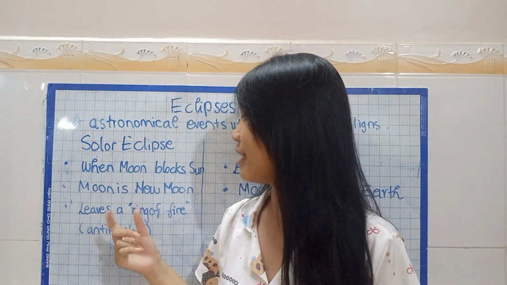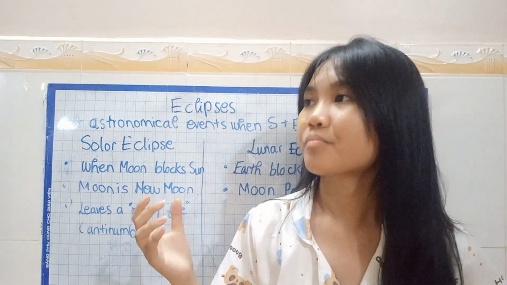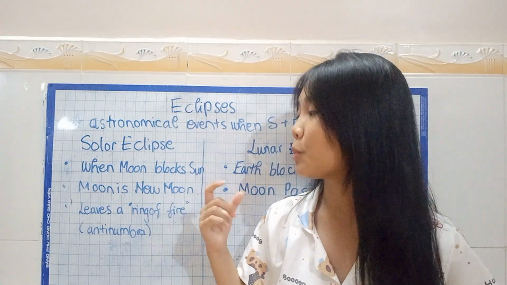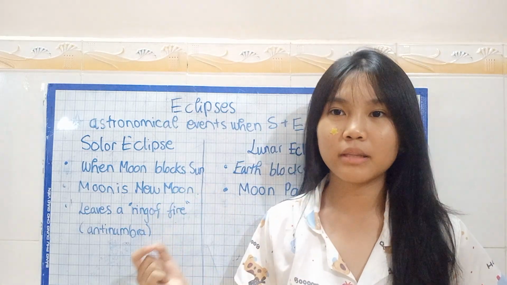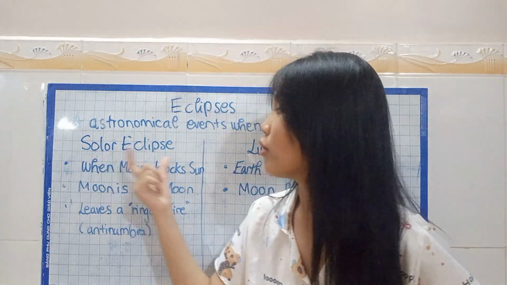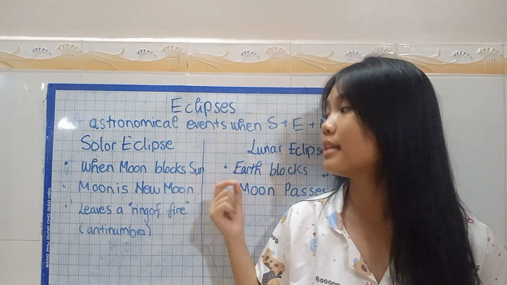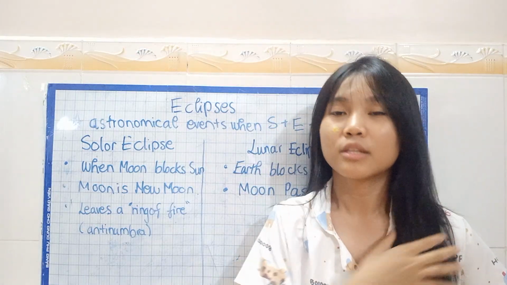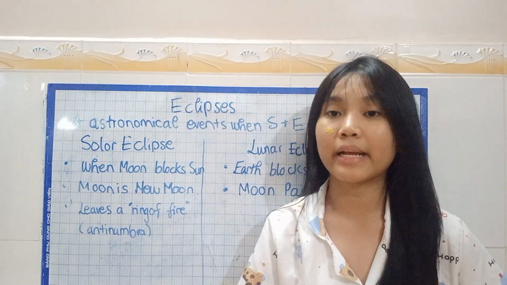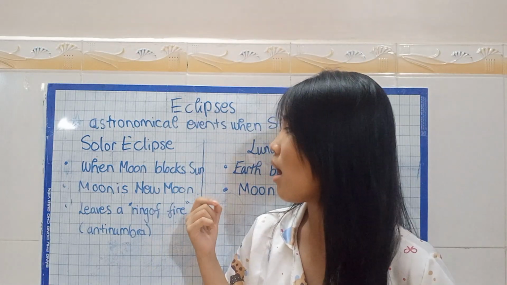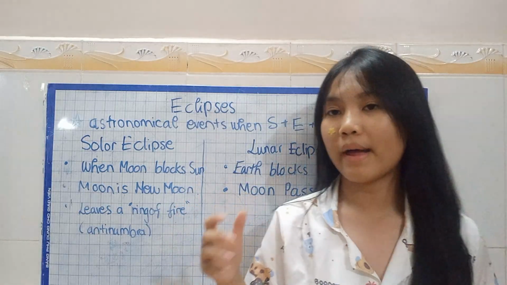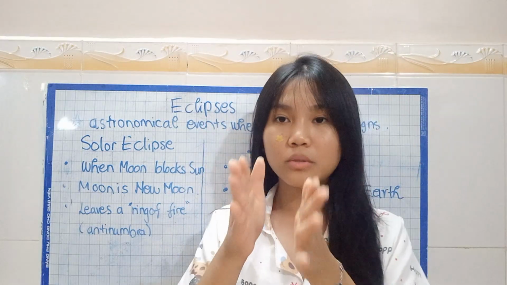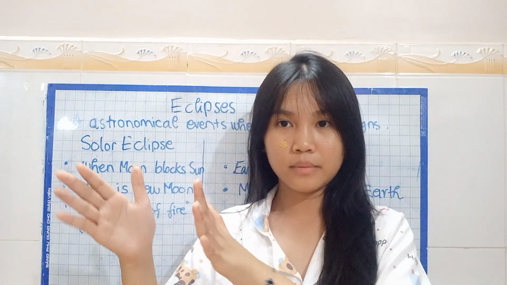So let's look at these two types of eclipse. First is the solar eclipse. This type of eclipse is what you really cannot commonly see. A solar eclipse is the eclipse when the moon blocks the sun. Very simple. So a solar eclipse is when our earth is here, the moon is here, and the sun is here.